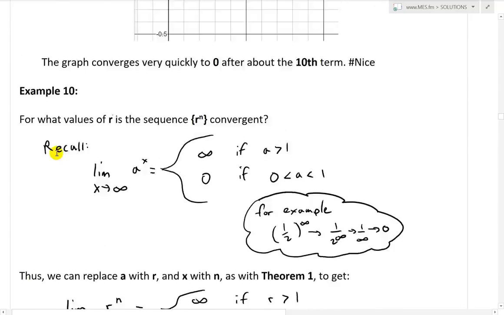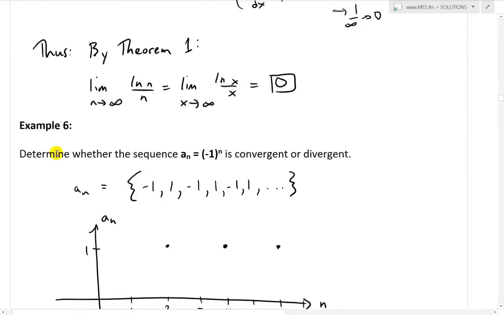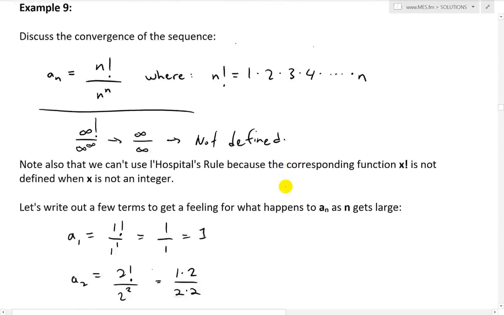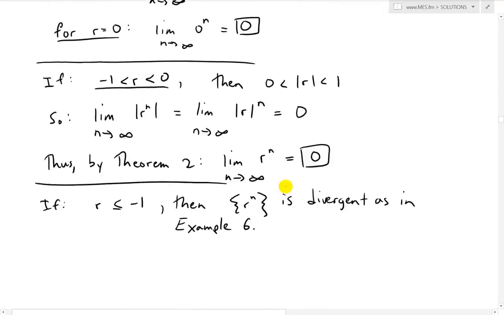We can scroll all the way up to example 6 just to recap on it. So there's example 6 right here. Remember that this is for r is -1. Notice this just goes back and forth: -1, positive 1, -1, positive 1. But when r is less than -1, for example -2, it's going to go further out. -2 to the power of 1 is -2, and then -2 to the power of 2 is positive 4. So it's going to get bigger and bigger, going back and forth but even farther out to infinity. So that's also divergent. So yes, let's scroll back there.